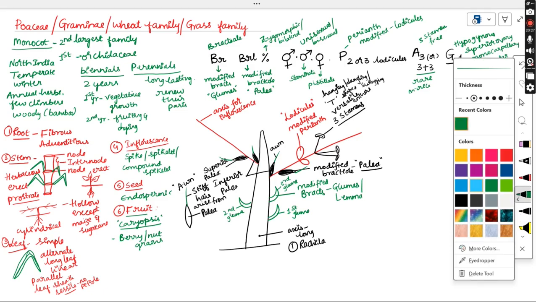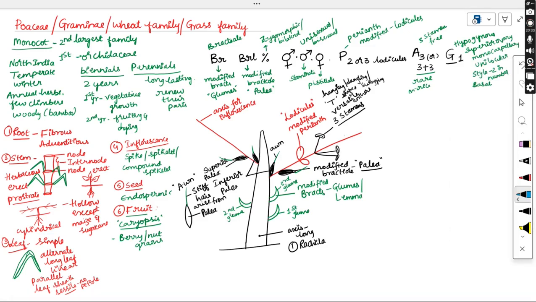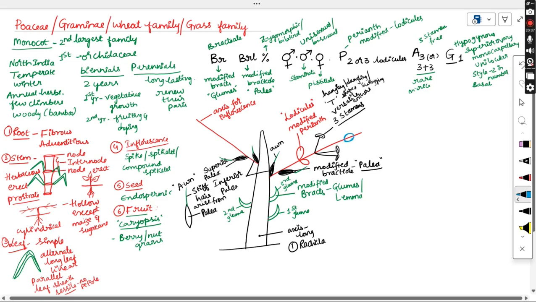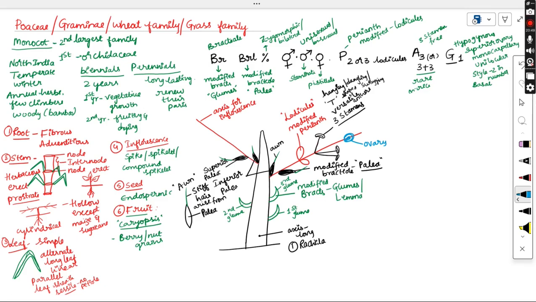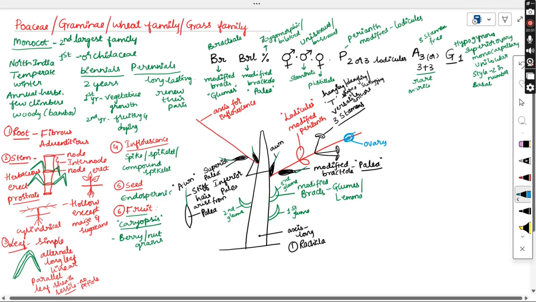the innermost one is the gynoecium. Let us see how the gynoecium is placed. So this is the gynoecium, and let us say this is the ovary. It will be showing basal placentation, and this ovary will be having the feathery bifid stigma. So this is the style and these are the structures which are arranged in this way.